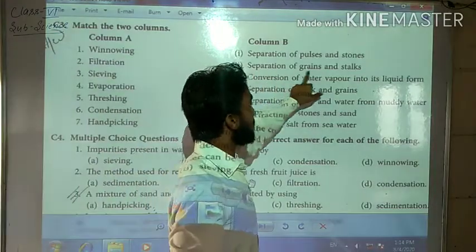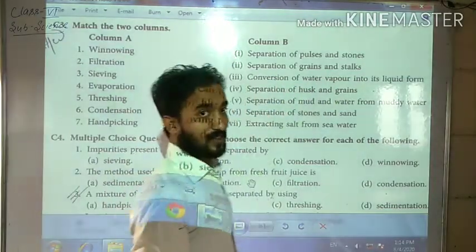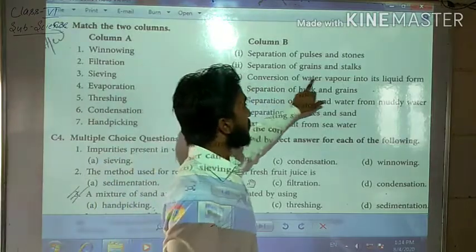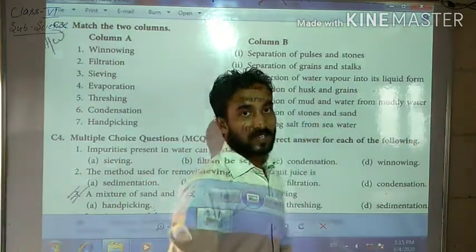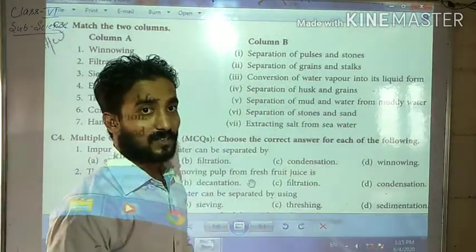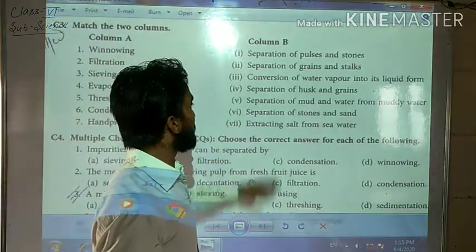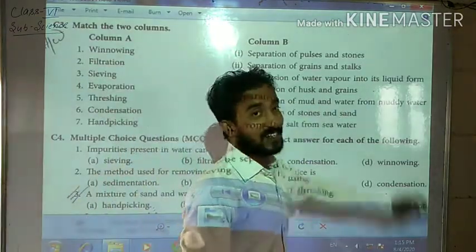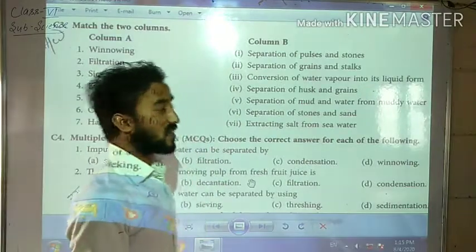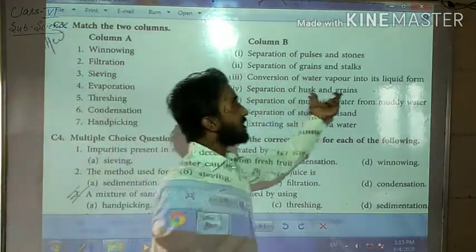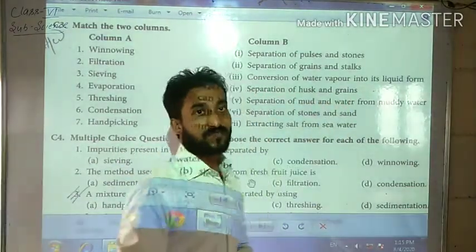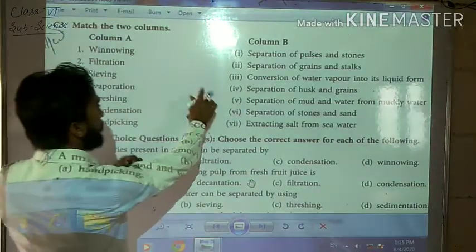No. Separation of grains and stalks? No. Conversion of water vapor into its liquid form? Is it possible by the process of winnowing? No. Separation of husk and grains. Students, separation of husk and grains is called winnowing. Very good.